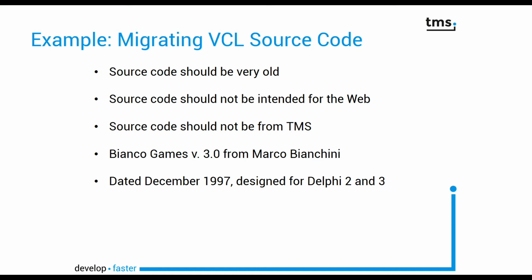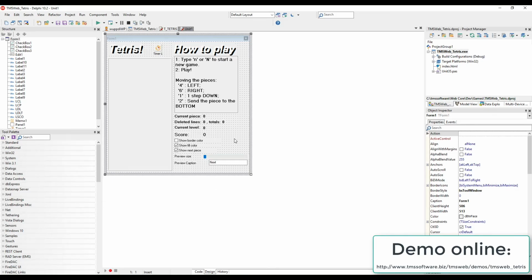This means it was a rather tough challenge. Consider VCL classes built for Delphi 2 and 3, migrating them to the web. That's gotta be impossible, right? Let's have a look at the demonstration from Bianco Tetris. Here's the main form with Tetris on the left and the instructions on the right. There are scores being shown. Nothing fancy, but you can play Tetris.